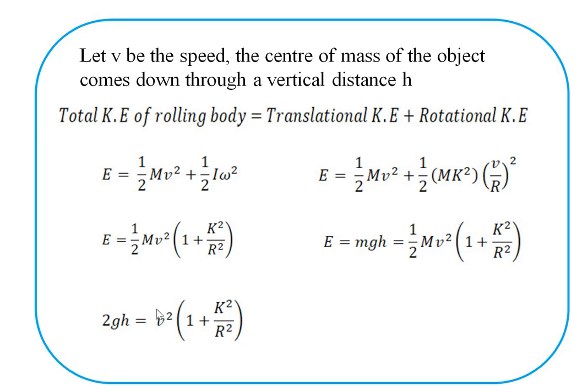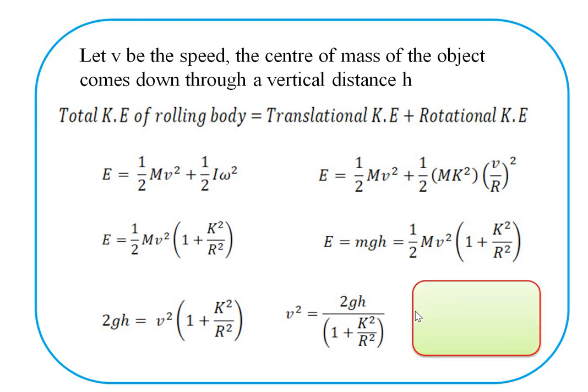Taking the v square term outside, we get v square equals twice gh divided by 1 plus k square divided by R square. Taking the square root, we get the final equation of the speed: v equals under root of twice gh divided by 1 plus k square divided by R square. So this is the final equation of the linear speed.